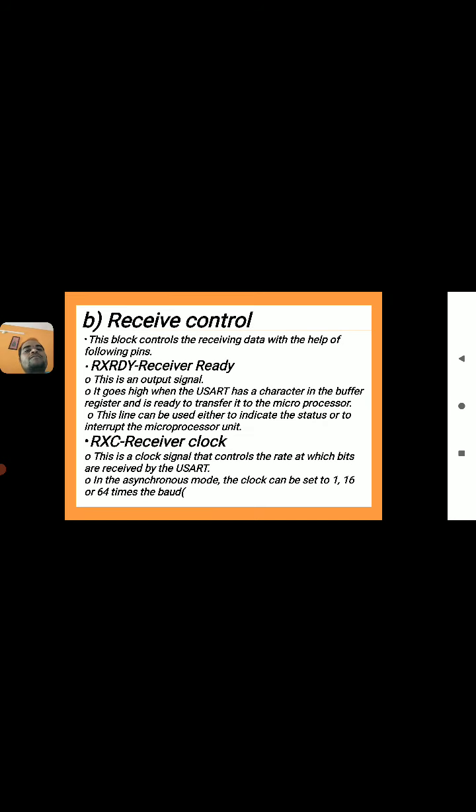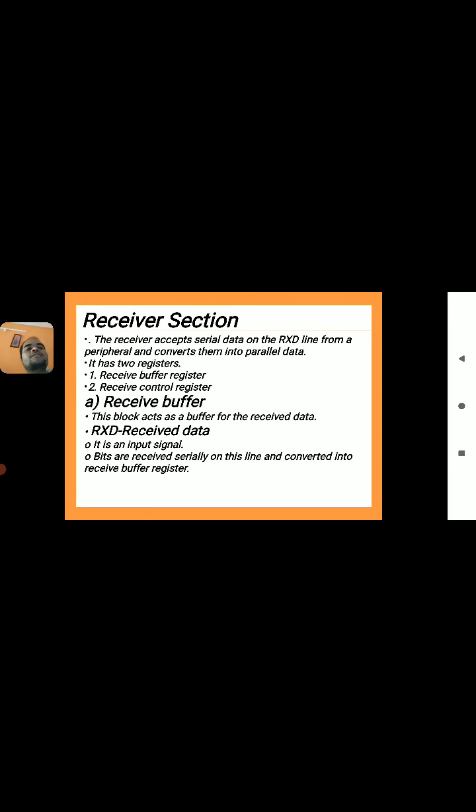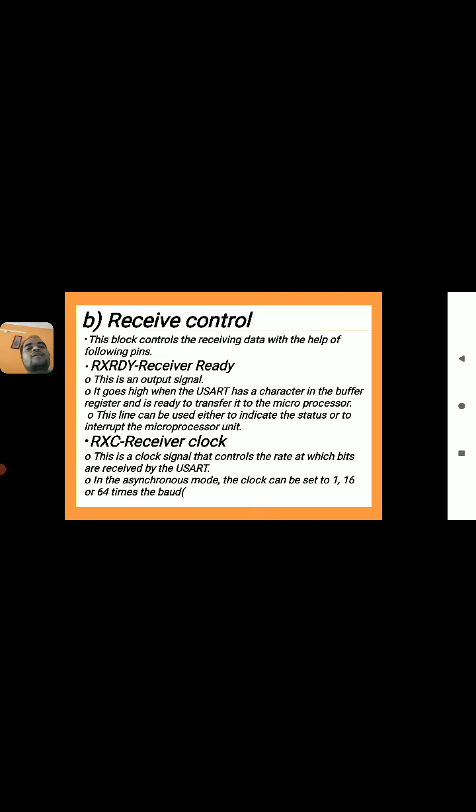One more section in the receiver is the receive control. This block controls the receiving of data with the help of the pins called RxRDY and RxC. RxRDY we already know: Rx means receiver, RDY means ready, receiver ready signal. This is an output signal.